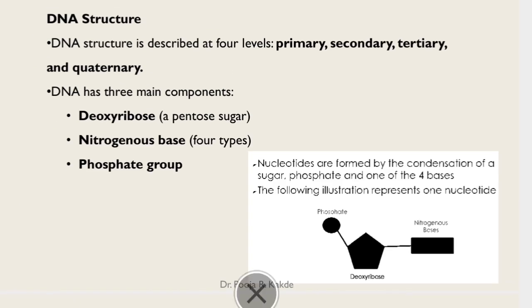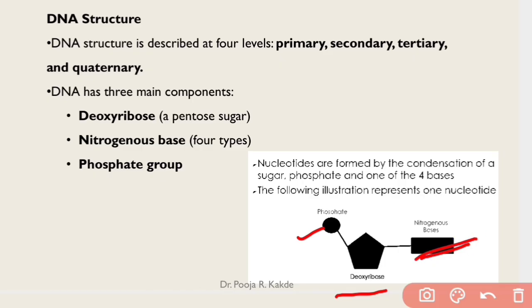It contains phosphorus, it contains sugar, which is deoxyribose in DNA, and it is ribose in RNA. This is a 5 carbon sugar, deoxyribose sugar, phosphate, and nitrogen base. So DNA structure is described at 4 levels. It contains deoxyribose sugar, pentose sugar, nitrogen bases, which are 4 types, ATGC in case of DNA and AUGC in case of RNA, and a phosphate group.